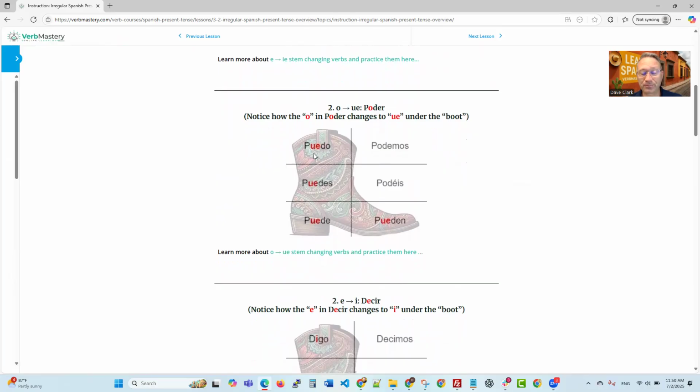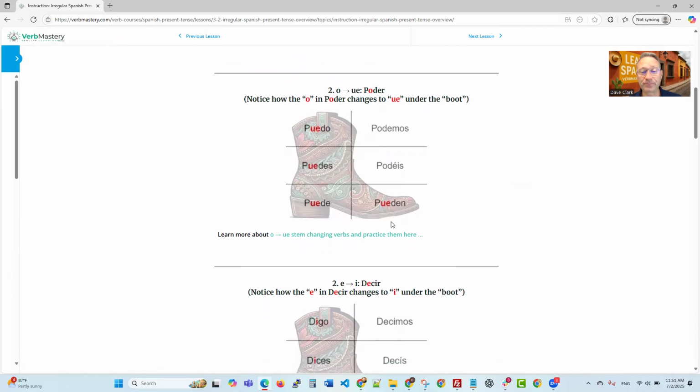Okay, are you ready? Now, if you want to know what these mean, you can go back to our lesson on the pronouns and learn more about what this whole chart is right here. But if you've been following along, then you'll know. Otherwise, jump back to that lesson and take a peek. So poder turns to puedo, puedes, puede, podemos, podéis, and pueden.